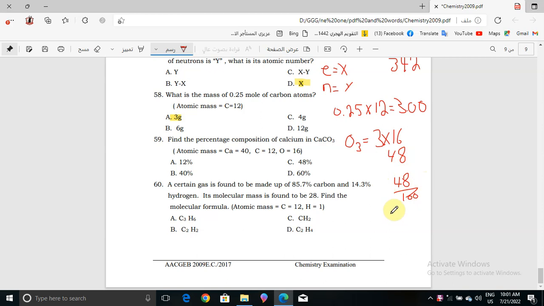So the correct answer for question number 59 will be choice C, which is 48%.